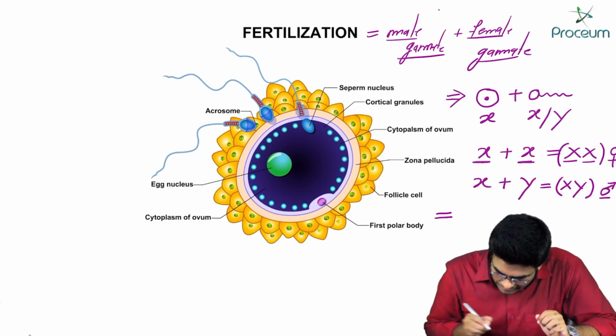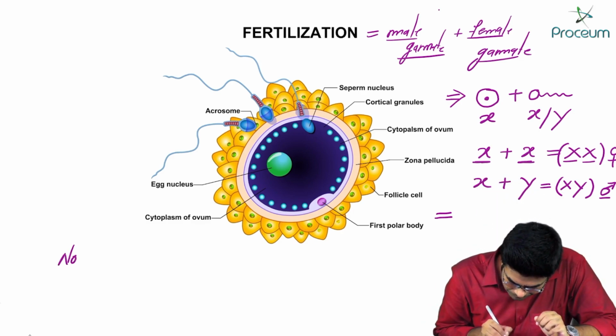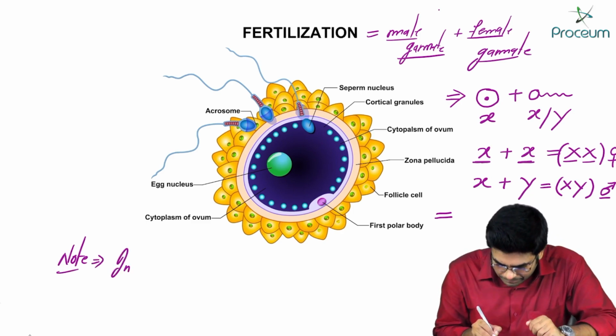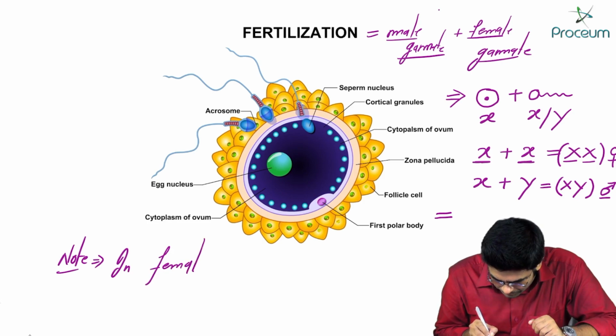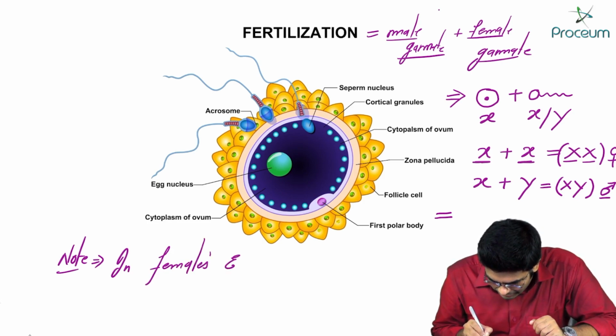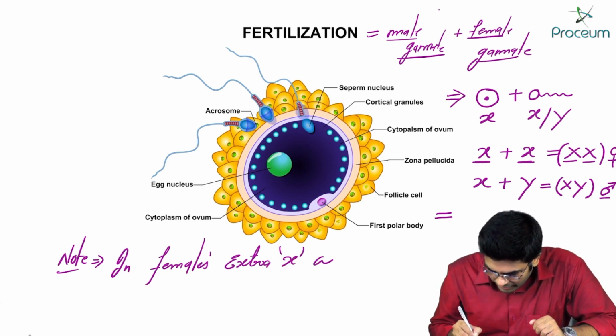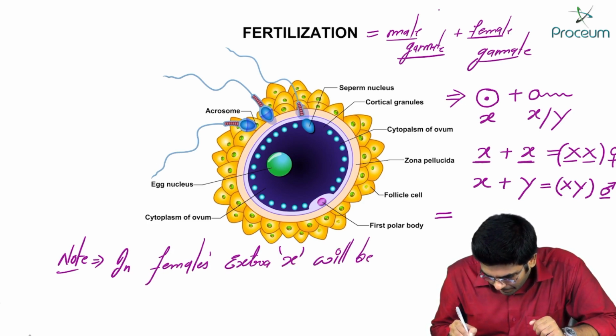So in females, let me write it here. Note, in female, extra X chromosome will be inactivated.